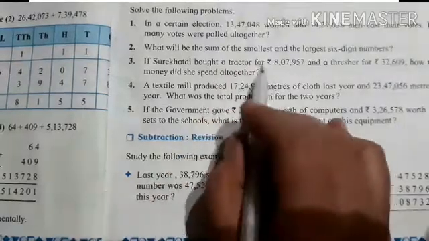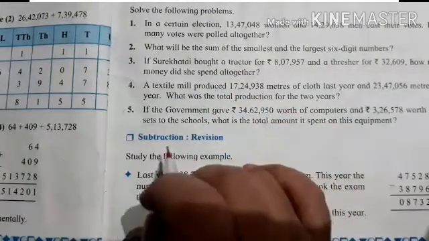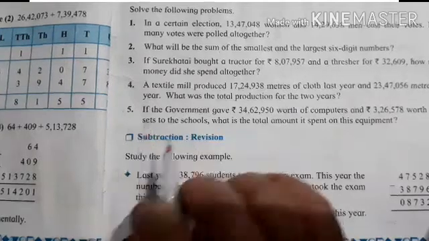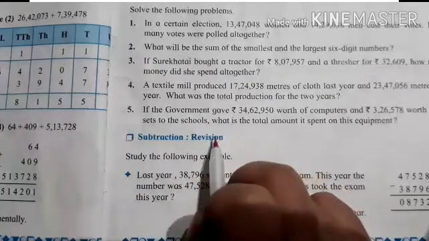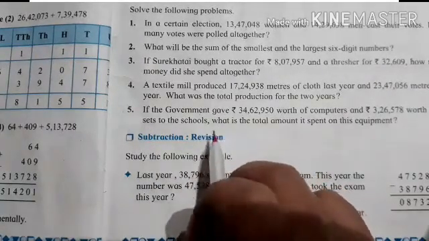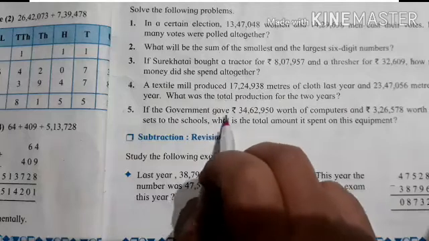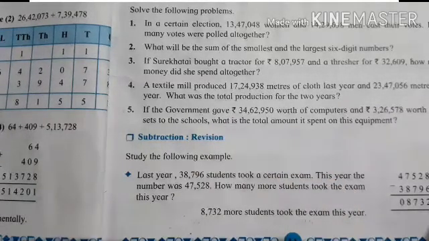As here we have to find the altogether, what do we have to do? Which operation do we have to do in this question? We have to do addition. Which operation? Addition operation. So let's see how to solve this question.